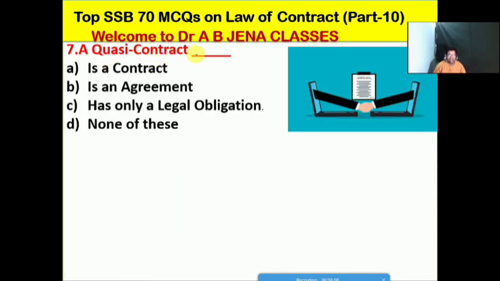A quasi contract is a vital MCQ. What is it? A, it is a contract; B, it is an agreement; C, it has only a legal obligation; D, none of these. Friends, C is the right option for this MCQ. A quasi contract has only a legal obligation.